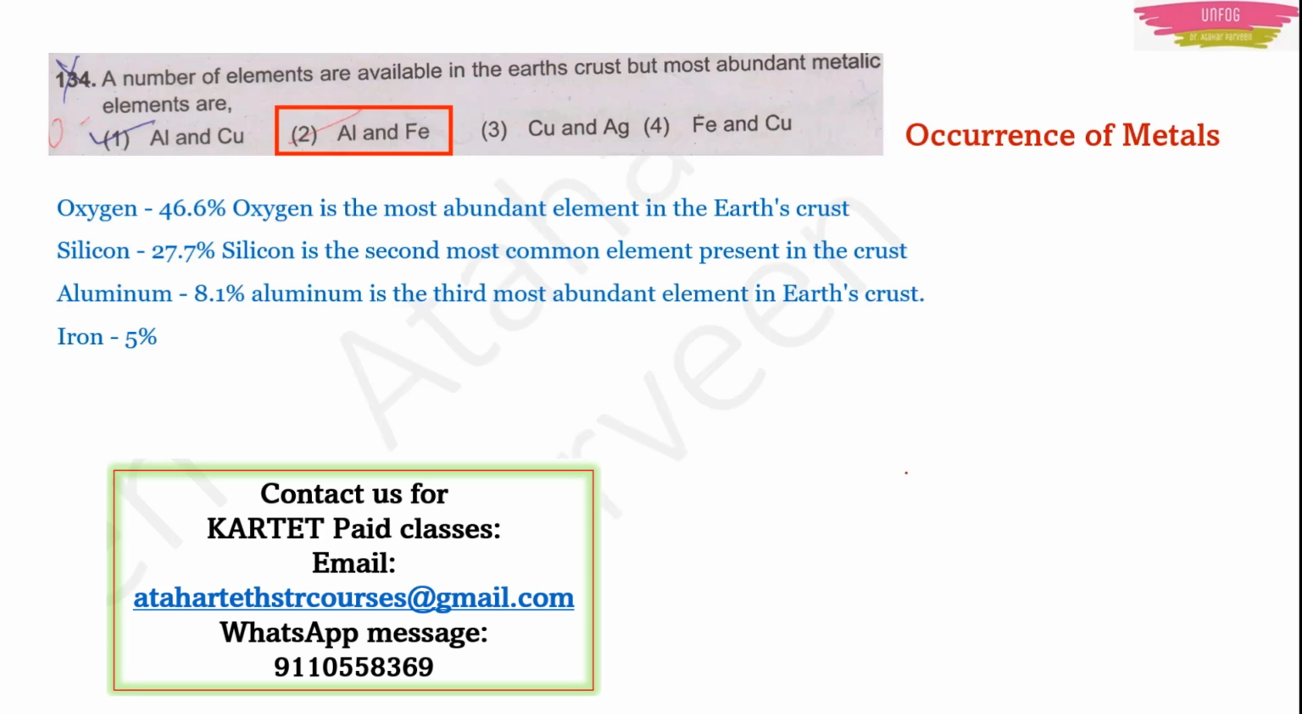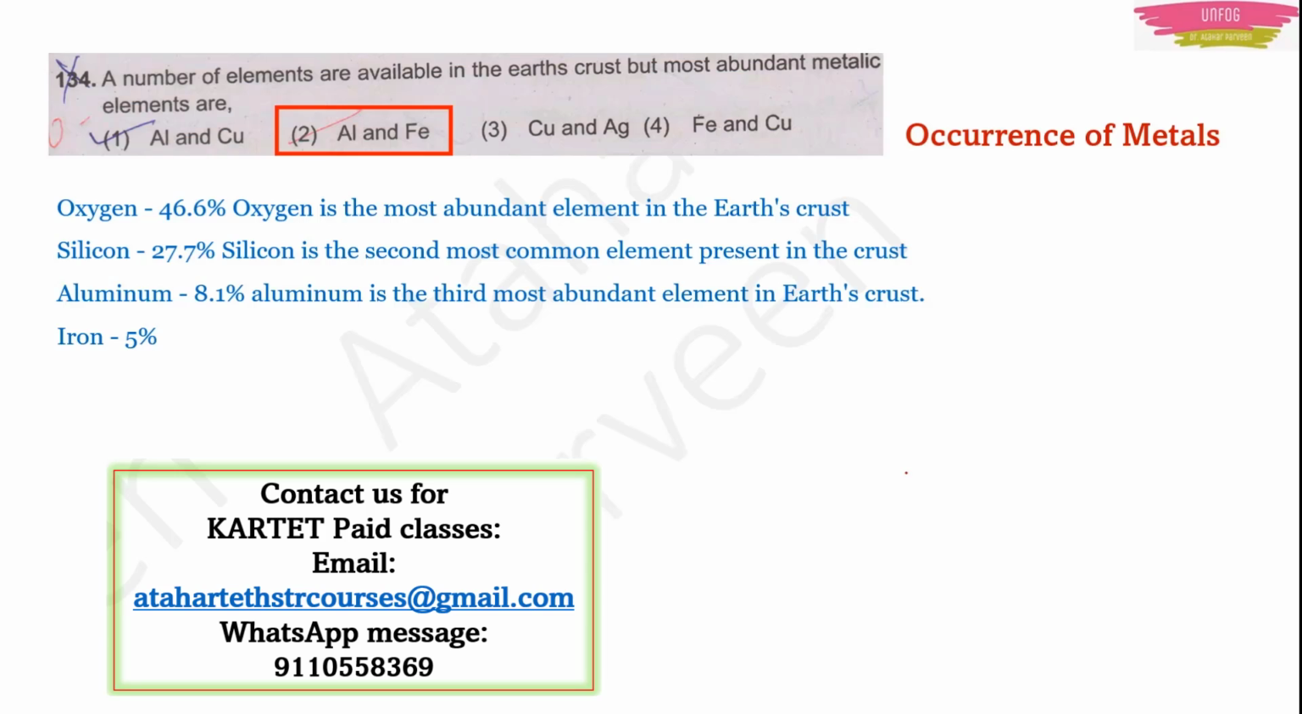And what are the other things present in the Earth's crust? Oxygen, it is 46.6%. It is the most abundant element in the Earth's crust. Now in this question they are particularly asking for a metallic element. That's why aluminium and iron is the right answer. But if you want to talk about any element present in the Earth's crust, the most abundant is oxygen. The second most abundant element is silicon, 27.7%. And the third most abundant element in the Earth's crust is aluminium, 8.1%.